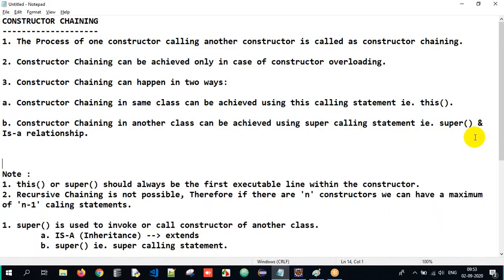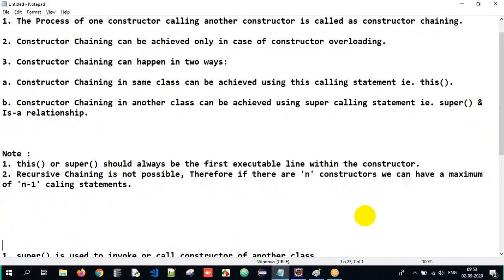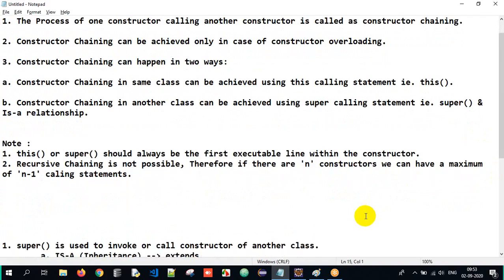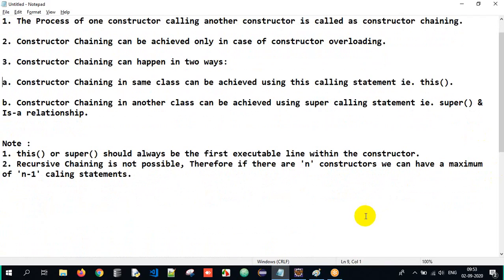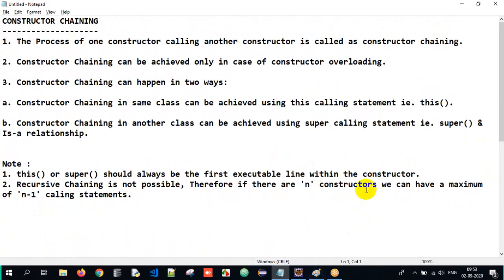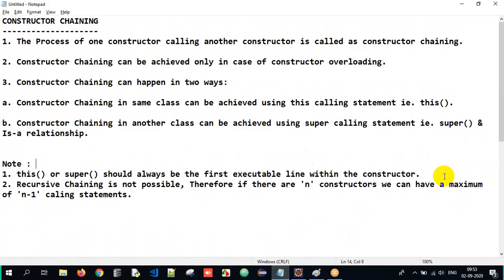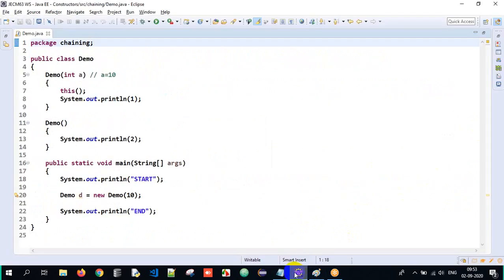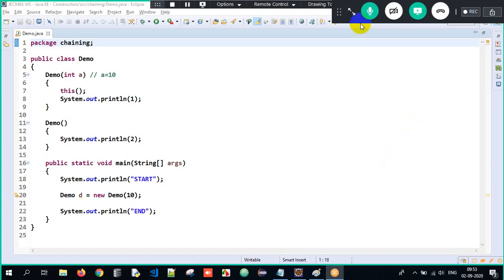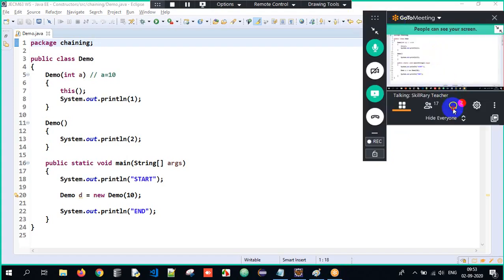I hope we all got the clarity about the process here. It's a very simple part which we need to understand. Got it? There is some note here which I will be talking about in some time. Don't worry. So now we'll go back to the program. Let me check if there are any questions so that I could answer them.